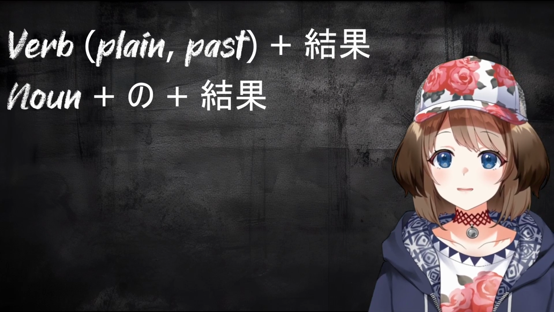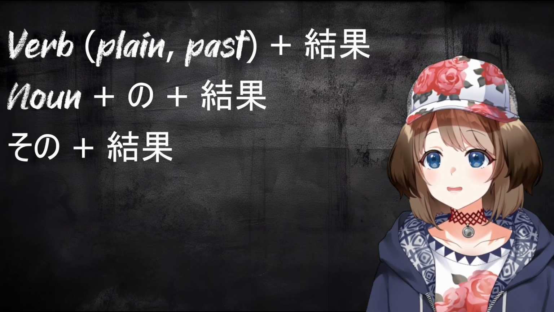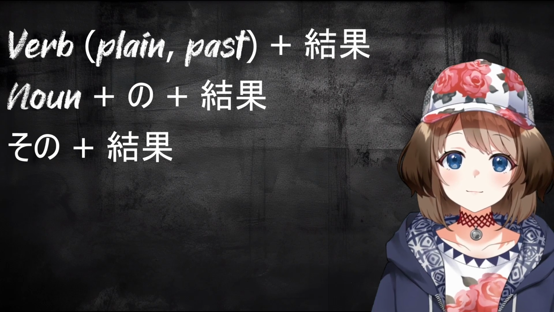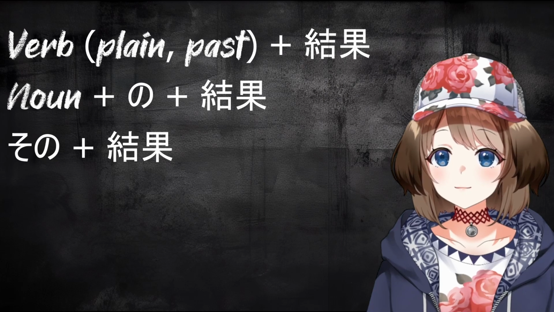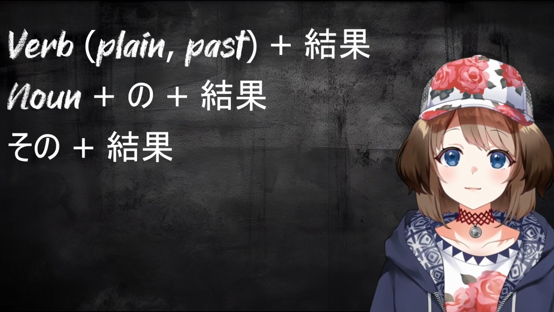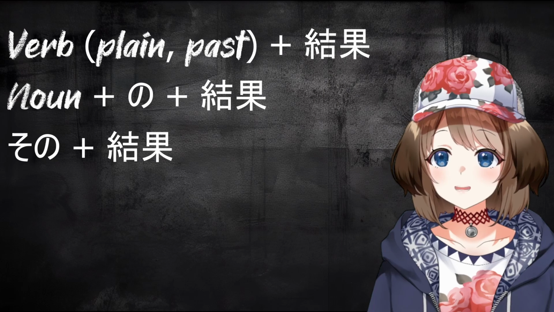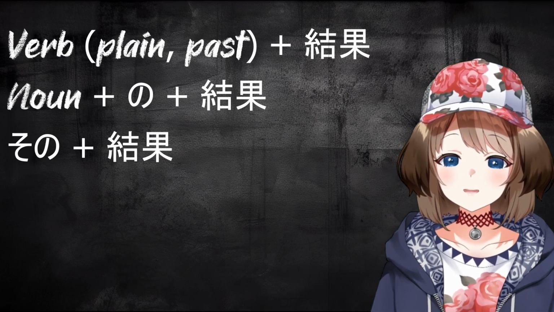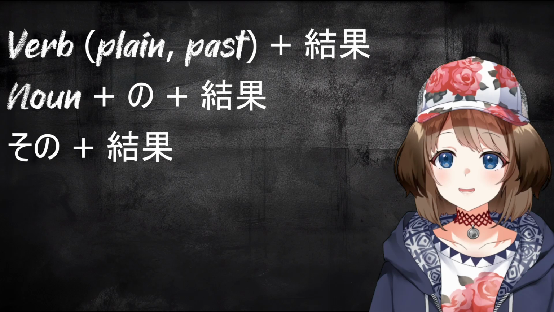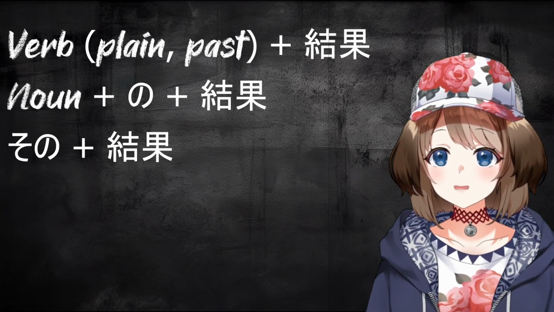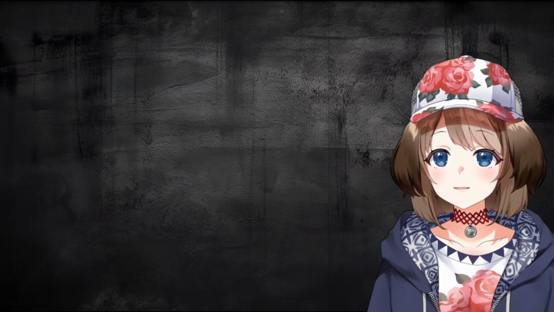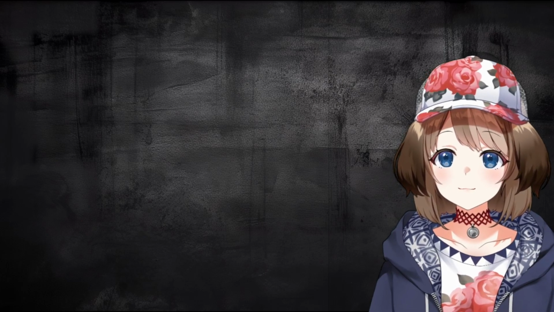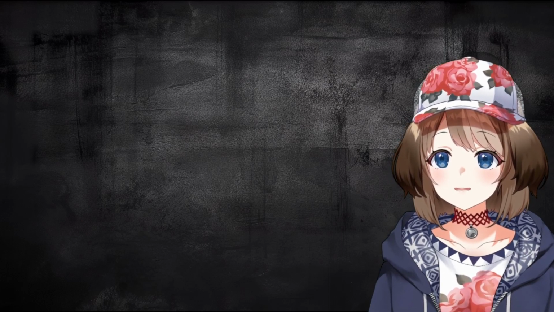Finally, you can also simply see kekka in the phrase sono kekka, as a result of this. We're going to see this used in cases where there was a previous sentence that has already introduced the reason that something has happened, or the reason that something is the way that it is. And then the second sentence is going to include sono kekka to say, based on that previous sentence, this next sentence follows, right? Okay, so let's look at an example of each one of these use cases. We're actually going to start with sono kekka because, in my opinion, this can actually be the most confusing one for new learners. All right, so here's an example sentence.